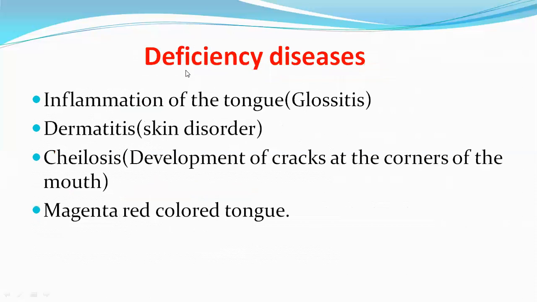Next, the deficiency disorders. The deficiency of vitamin B2 leads to glossitis, that is inflammation of the tongue, dermatitis, that is skin disorders, cheilosis, the development of cracks at the corners of the mouth, and the last one is magenta red colored tongue.